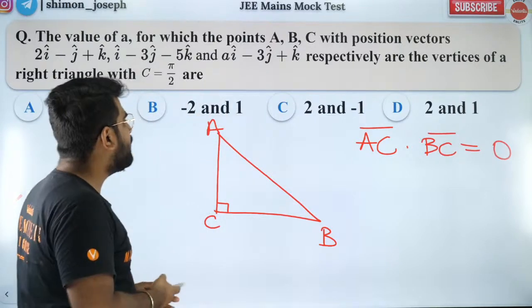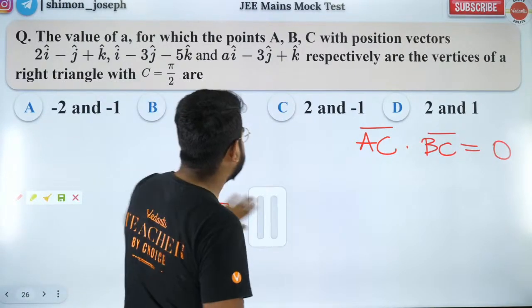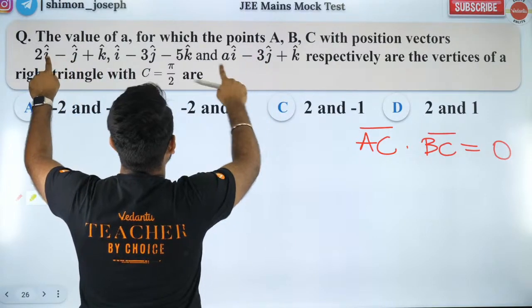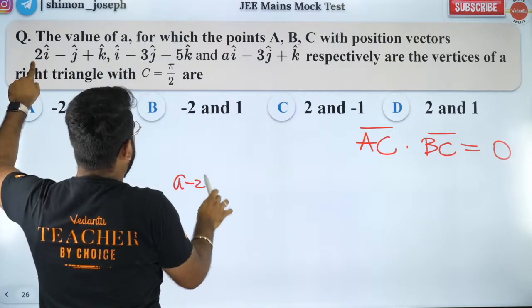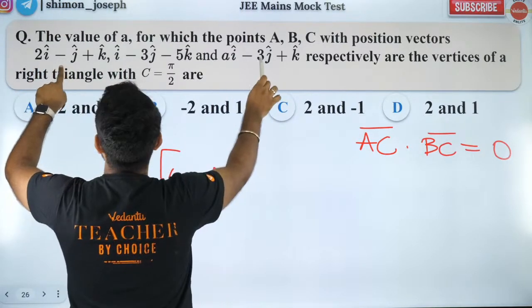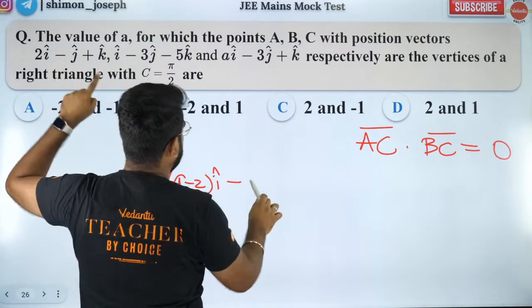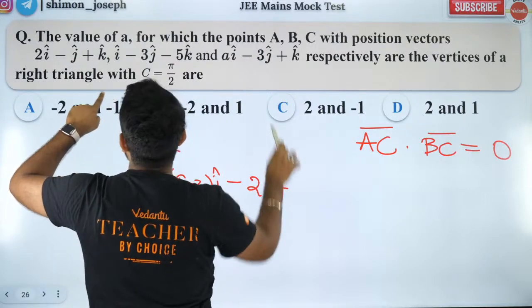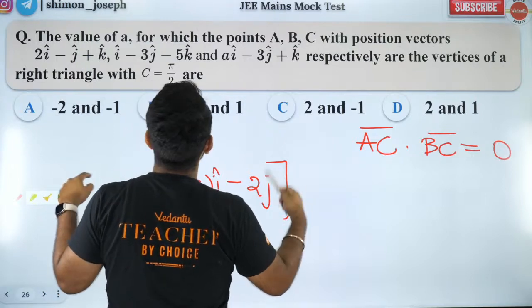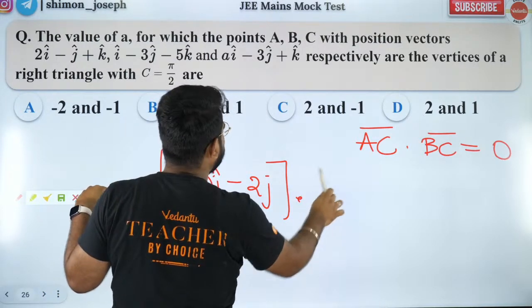Okay. So people, let's try to solve this question. What is AC vector? AC vector is C vector minus A vector. So it's going to be A minus 2 I cap, minus 3 plus 1, so it's minus 2 J cap, plus K minus K will become zero. So this is AC vector. Next, I have to find dot BC vector.